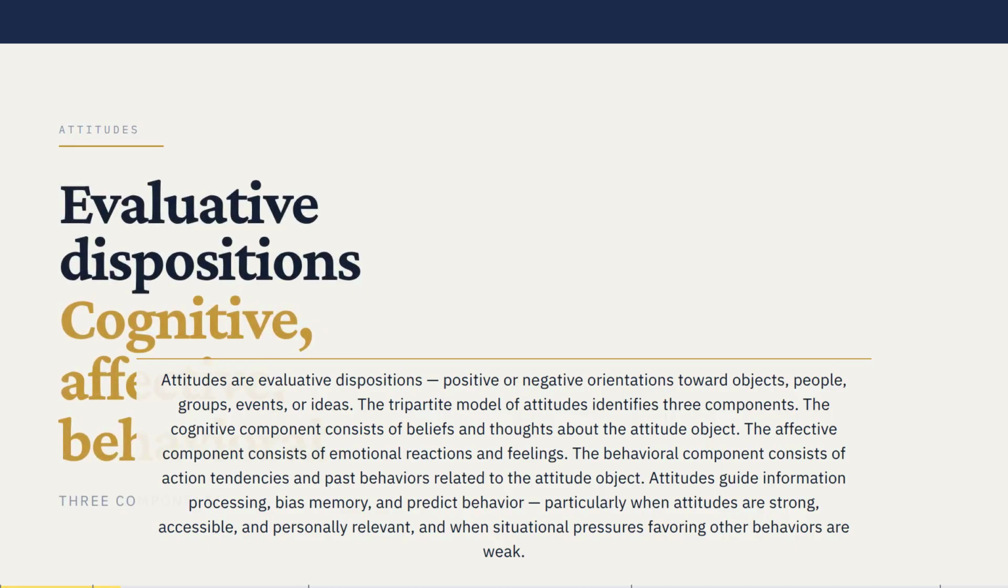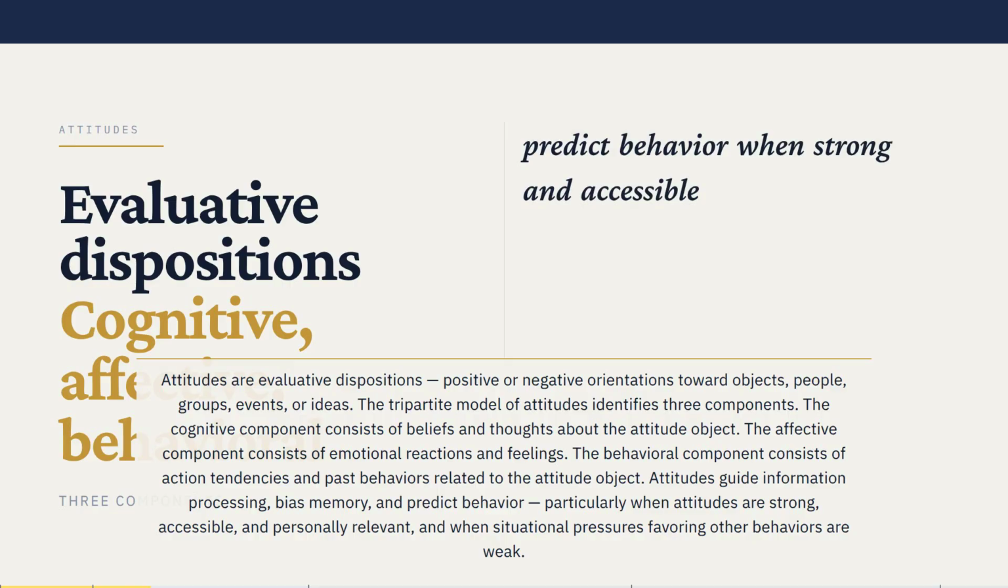The tripartite model of attitudes identifies three components. The cognitive component consists of beliefs and thoughts about the attitude object. The affective component consists of emotional reactions and feelings. The behavioral component consists of action tendencies and past behaviors related to the attitude object. Attitudes guide information processing, bias memory, and predict behavior, particularly when attitudes are strong, accessible, and personally relevant, and when situational pressures favoring other behaviors are weak.